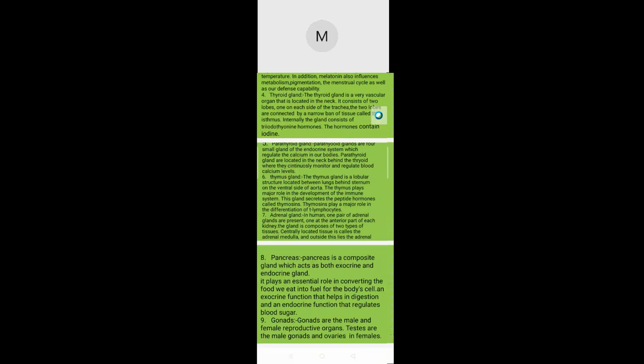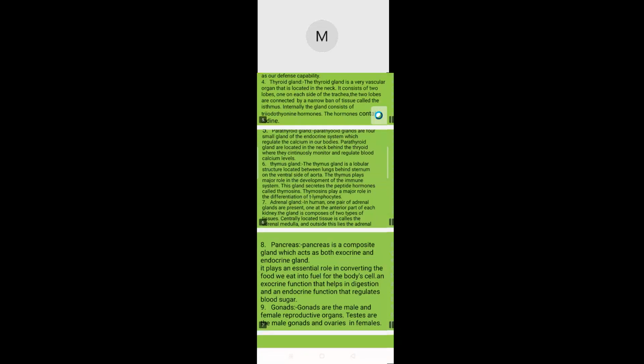Thymus gland. The thymus gland is a lobular structure located between the lungs, behind the sternum, on the ventral side of the aorta. The thymus plays a major role in the development of the immune system. This gland secretes the peptide hormones called thymosin. Thymosin plays a major role in differentiation of the T lymphocytes.